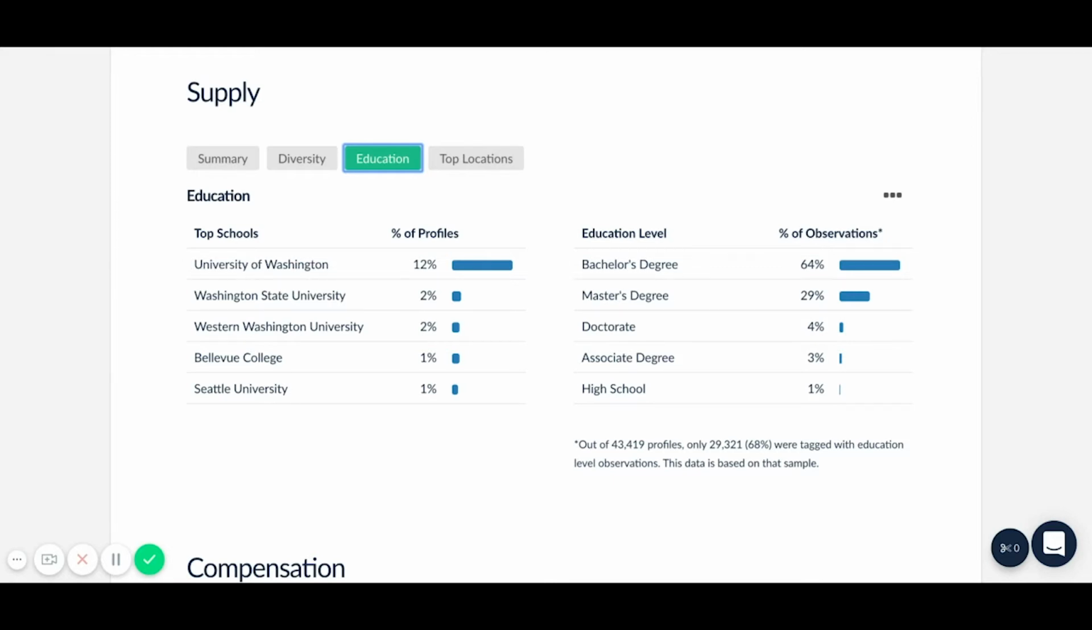So if you're looking to hire new graduates, University of Washington would be a good place to start. Now you're ready to write that job description and get a head start on your recruiting strategy.